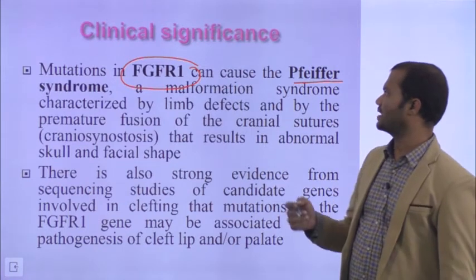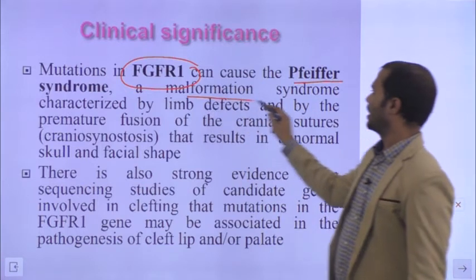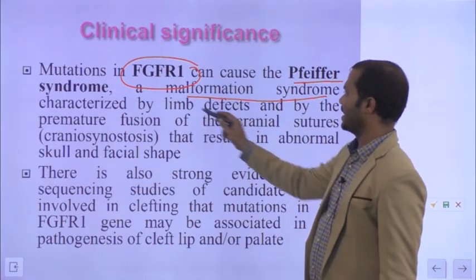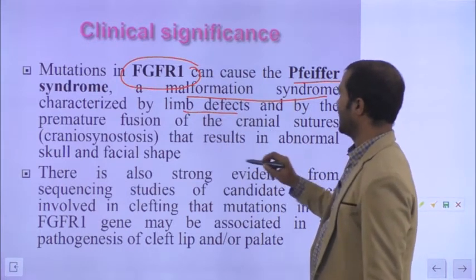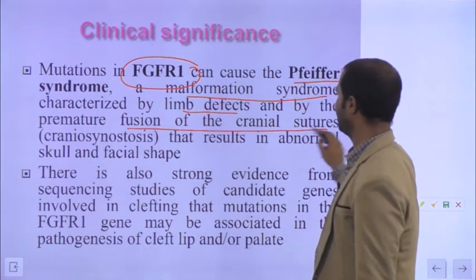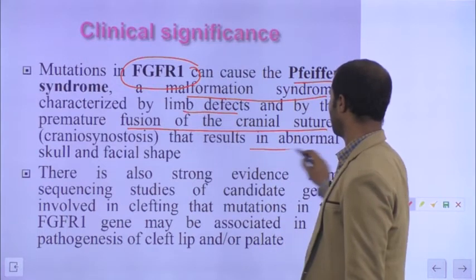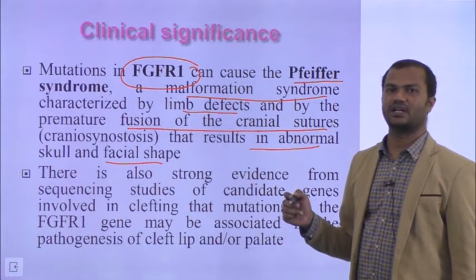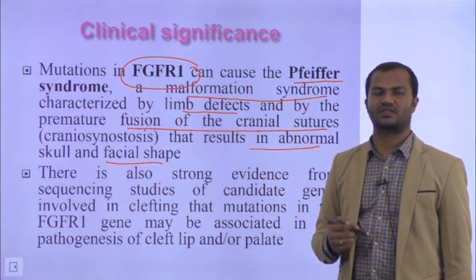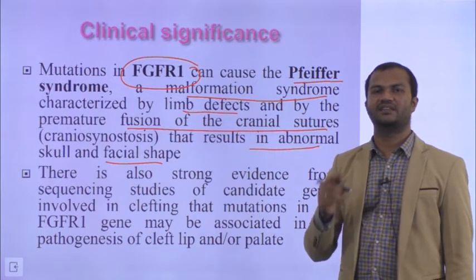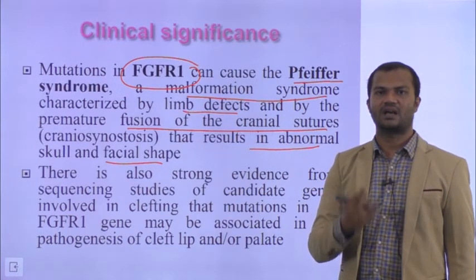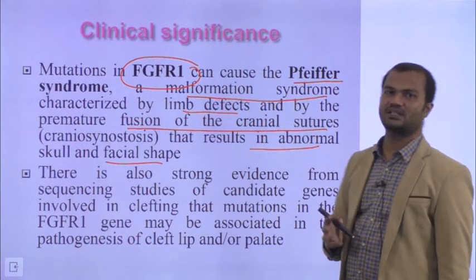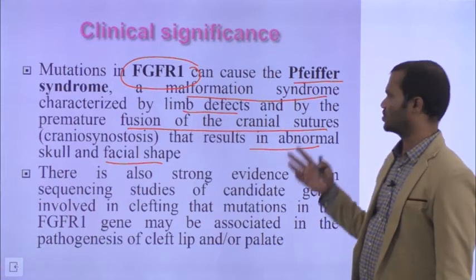It involves several malformations in the skull, severe limb defects, as well as premature fusion of cranial sutures that results in abnormal skull and facial shape. These are some of the outcomes of mutations in fibroblast growth factor receptor. Any deviation from the normal will lead to severe outcomes. One mutation in fibroblast growth factor receptor leads to so many